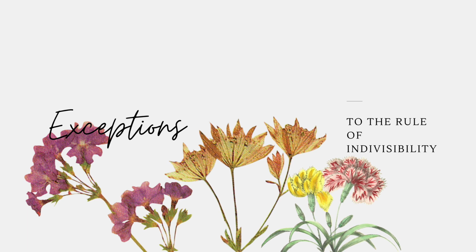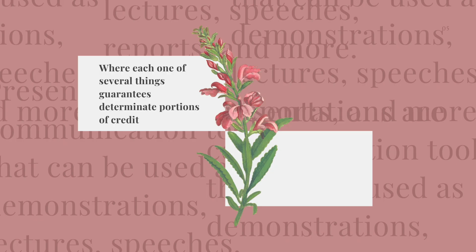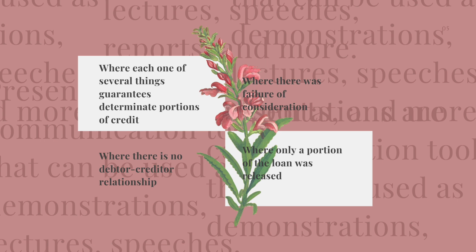Exceptions to the rule of indivisibility. First, where each one of several things guarantees determinate portions of credit. Second, where only a portion of the loan was released. Third, where there was failure of consideration. And fourth, where there is no debtor or creditor relationship.